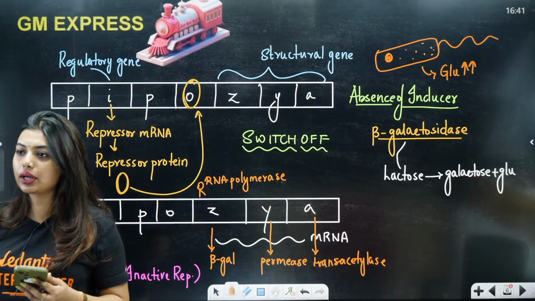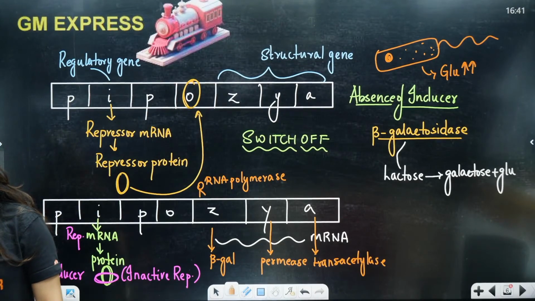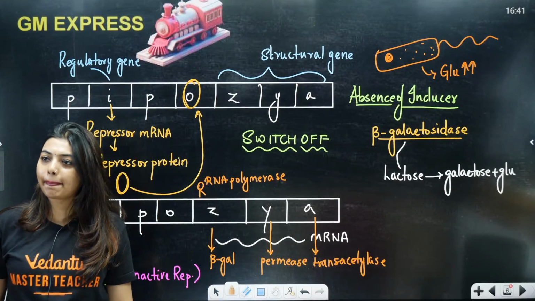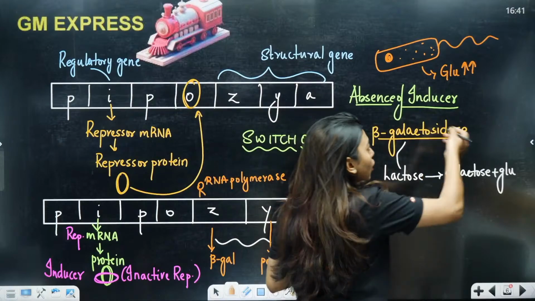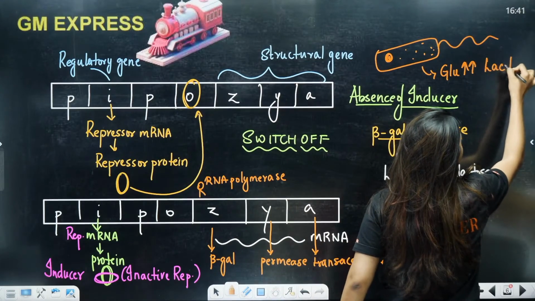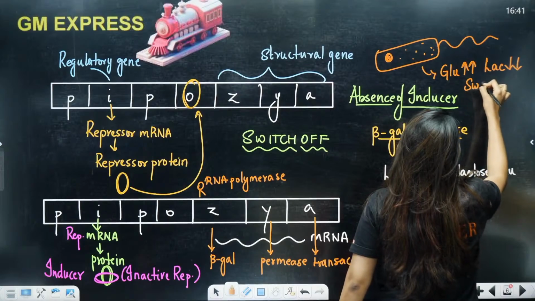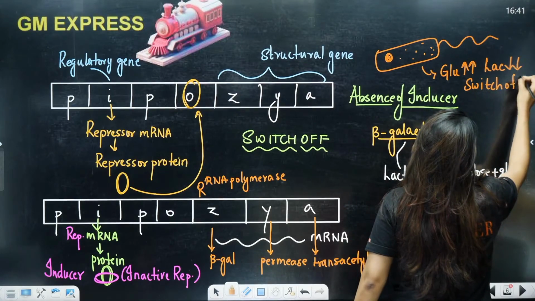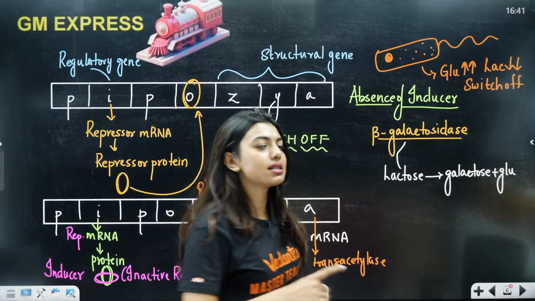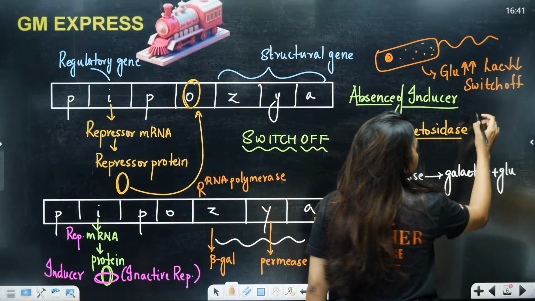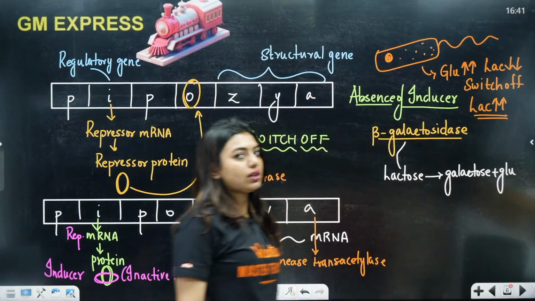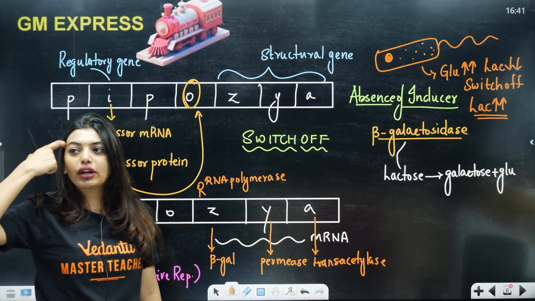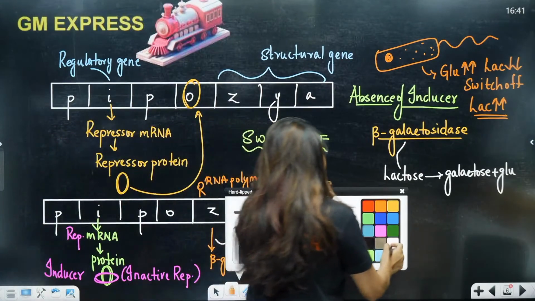Okay, quick. Okay, one answer I can see in the chats. Yes, very good. Ma'am, if glucose is going to be more, that means the E. coli will not need lactose. That means the gene is going to be switched off. Right? But what if it is vice versa? That means glucose is very less and the E. coli cannot survive. It needs lactose. At that time obviously the gene is going to be switched on. Is this clear to you? Why are they requiring it? This is the answer.